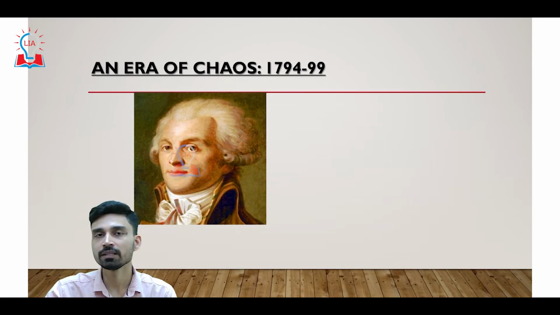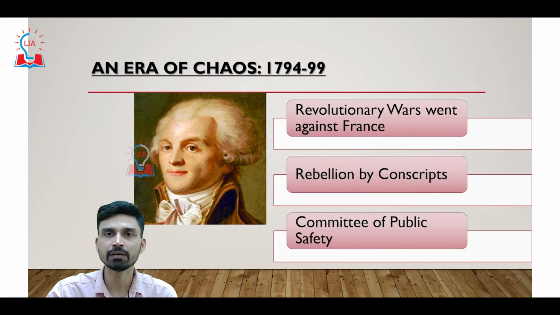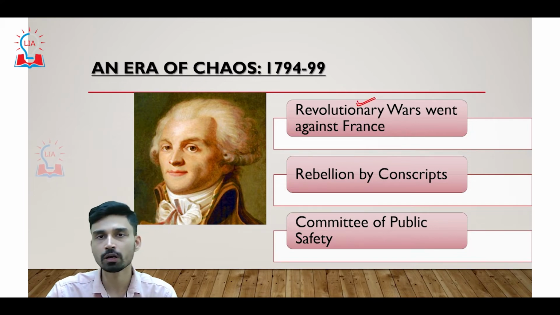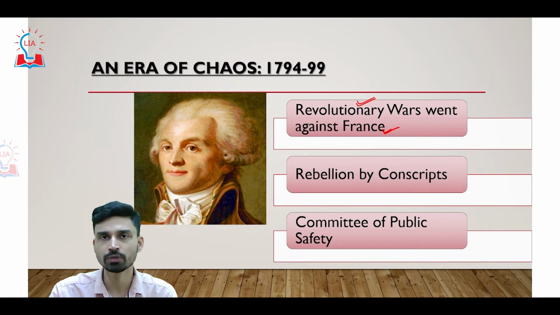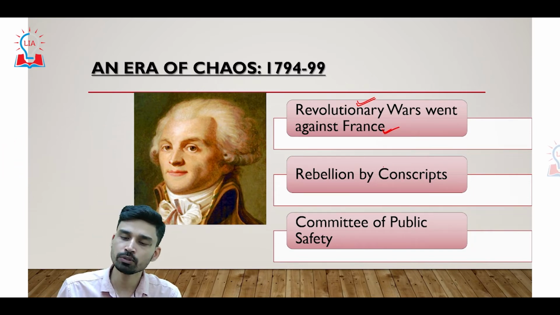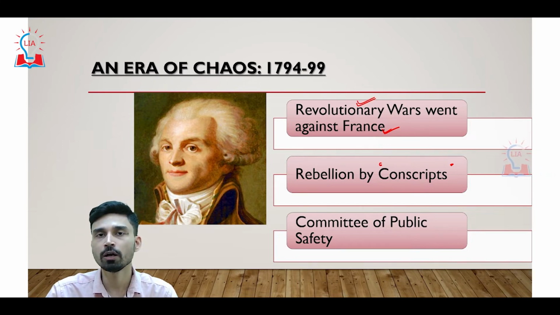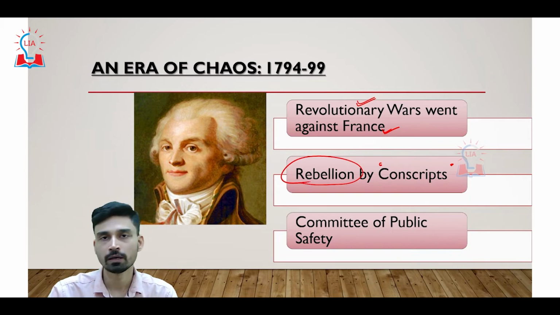So after this second wave of revolution, between 1794 and 1799, it was an era of chaos for the whole French society and the whole French nation. The reason was very simple. France was engaged in a lot of revolutionary wars against the neighboring kingdoms, and in a lot of places France was losing these wars. Due to this, there were a lot of conscripts, meaning people who were drafted to fight a war, rebelling against the decision of the French government to send them to war.